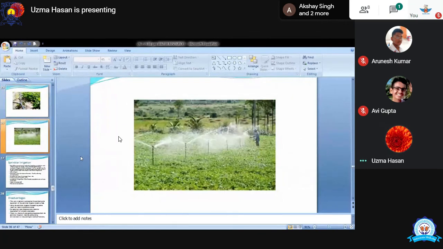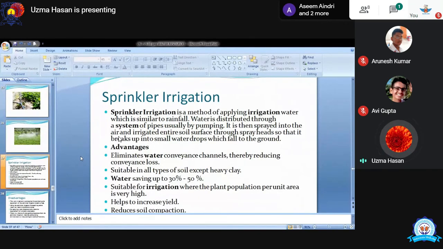Sprinkle irrigation. Next is the sprinkle irrigation. I think I do not need to explain this sprinkle irrigation a lot. So I will just tell you about advantages and disadvantages of sprinkle irrigation. Advantages: eliminate water conveyance channel, thereby reducing conveyance loss. They have a channel, so they would just give the sprinkled water from the top of that plant to the bottom of the plant, and they just give in a particular area.